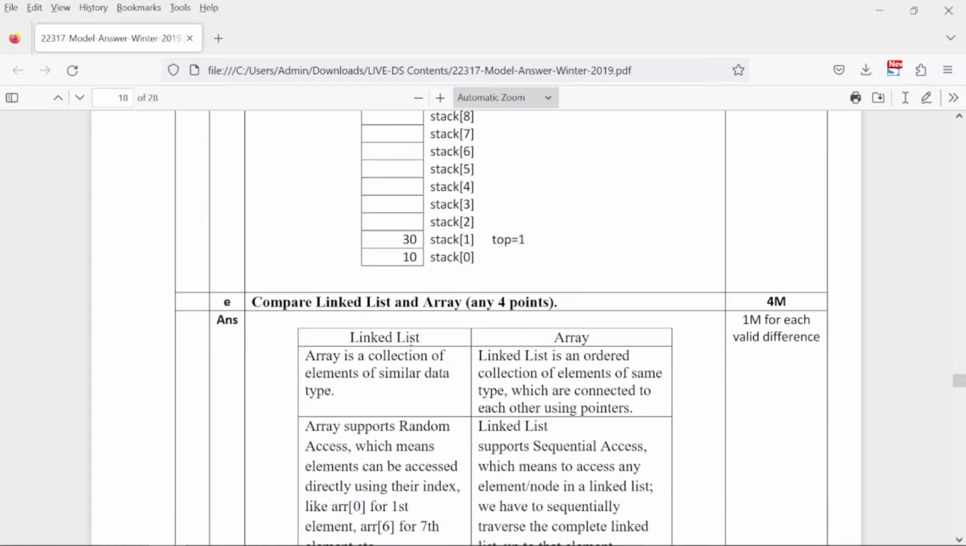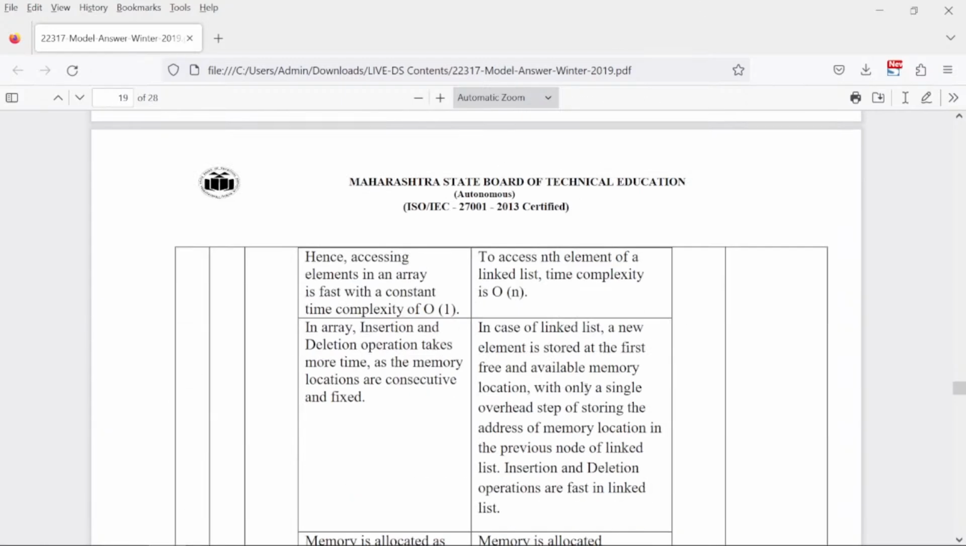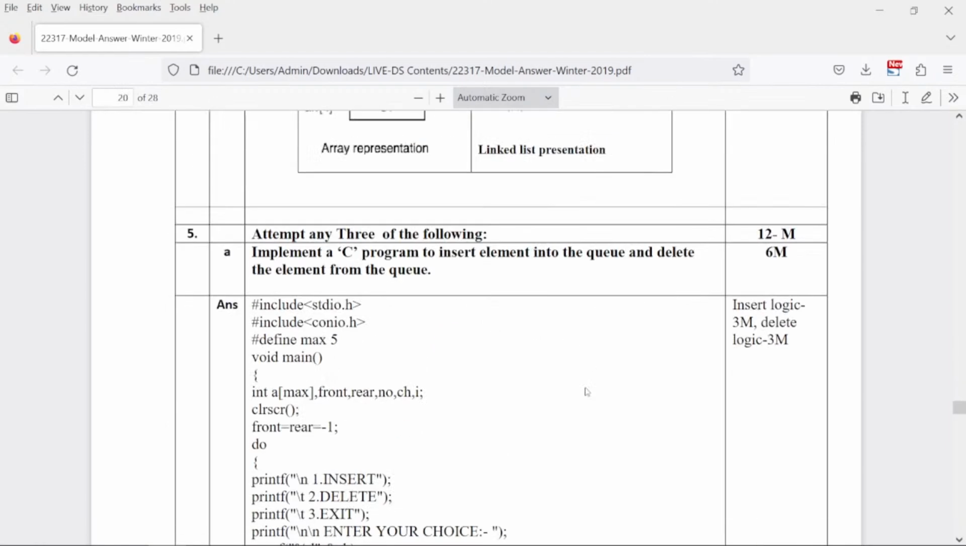So there are 4 marks. So 1 mark for each point. Okay. So how do you access an array? How do you access a linked list? You need to specify it in that way, right? So those things. One is static memory, one is dynamic memory. So that you can do.